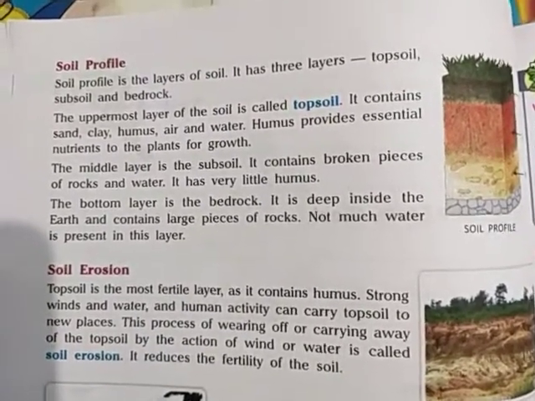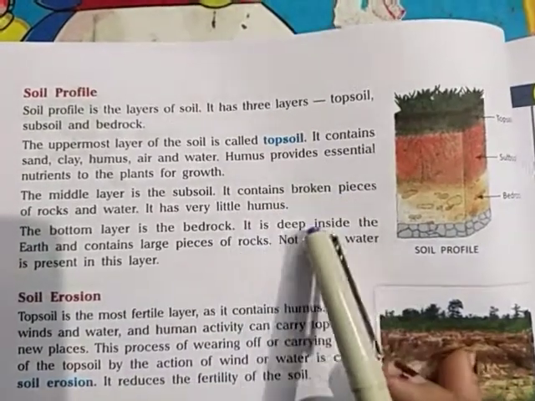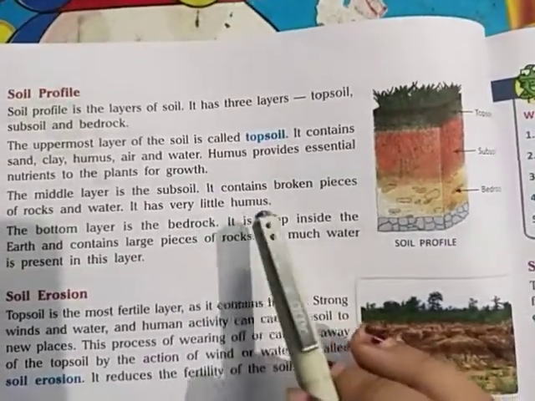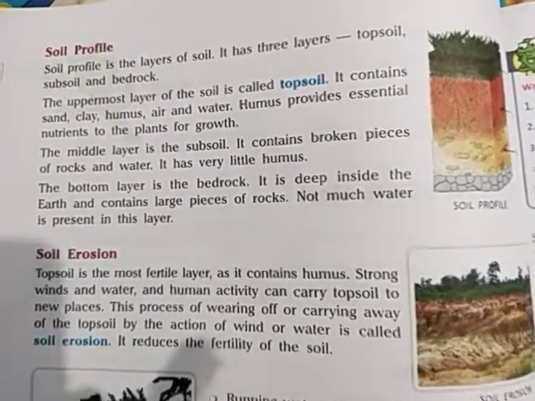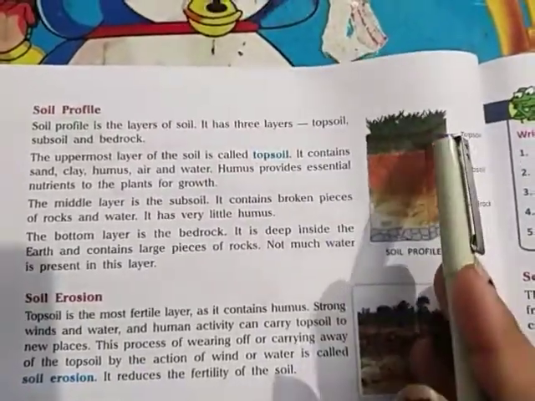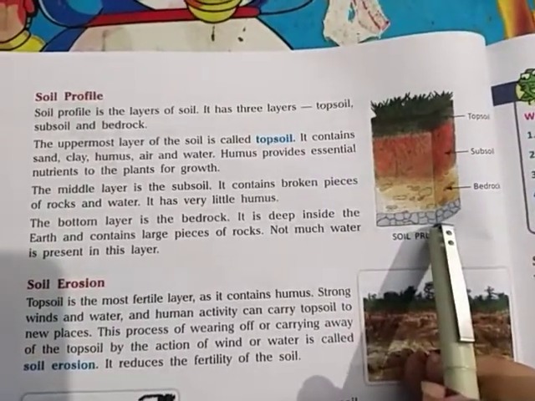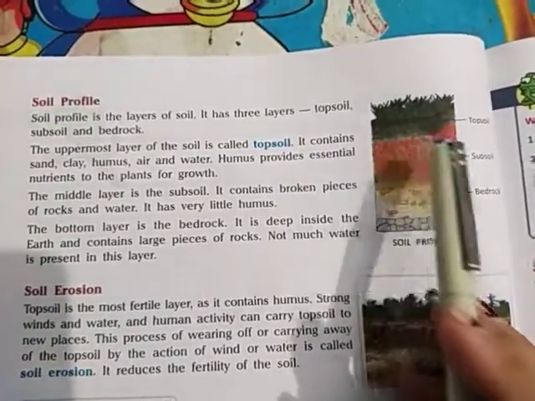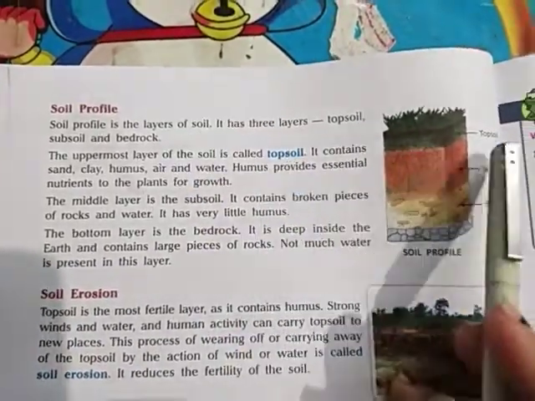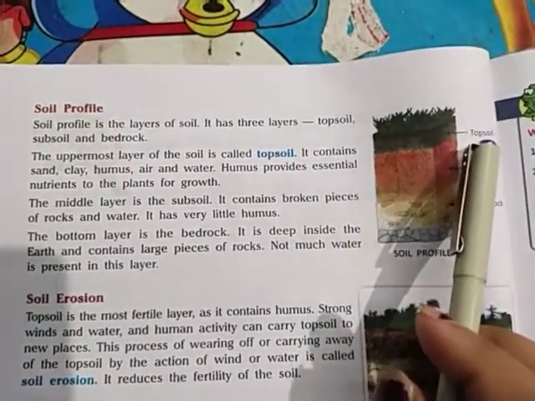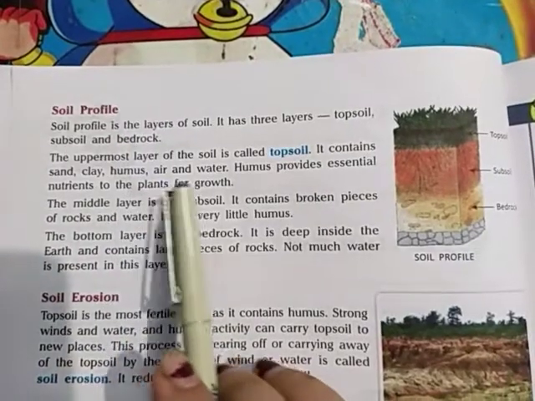In the previous part of this chapter, we discussed what soil is. After understanding the soil, now we will discuss the different layers of the soil. The first layer is known as topsoil, which contains sand, clay, humus, air and water.